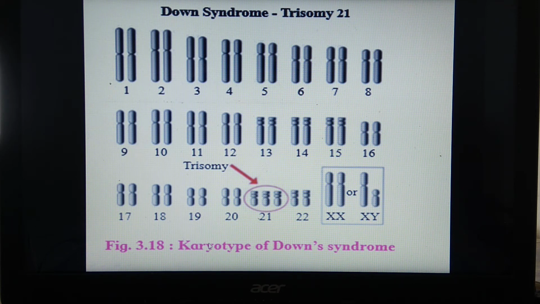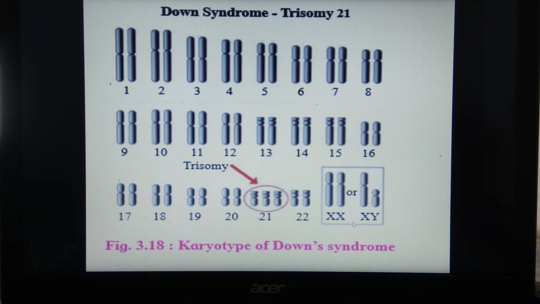A karyotype is a diagram showing the chromosomes for a particular species. This is for the human being. In human beings, we have 23 pairs of chromosomes. Of these 23 pairs, one pair is the sex chromosomes, XX or XY.